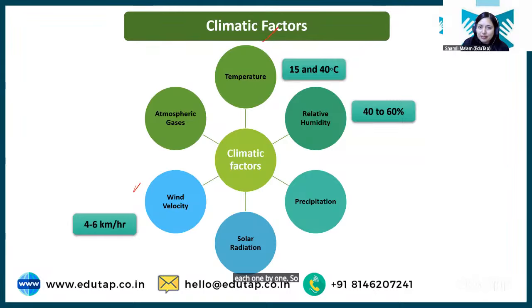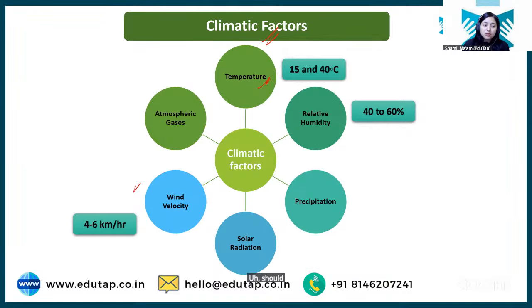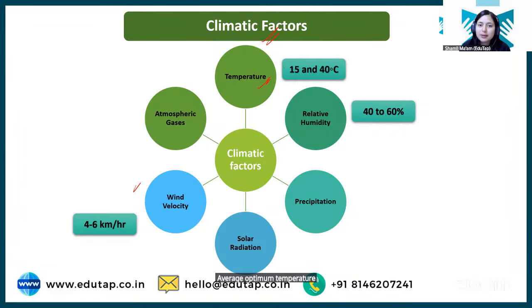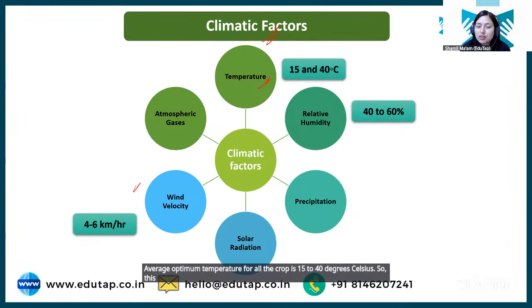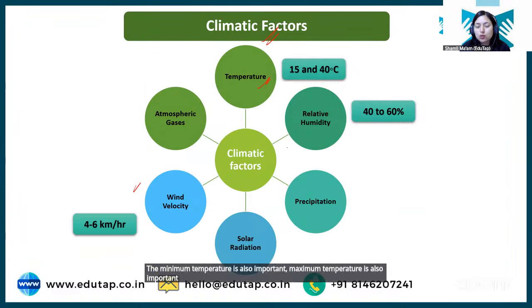So first we have climatic factors. Students, it's very important that whatever crop you are growing should get optimum temperature, right? If you want to grow any particular crop in a climate, that crop should be adapted to grow in that particular temperature. Usually the average optimum temperature for all crops is 15 to 40 degrees Celsius. This is a temperature which on an average basis any crop can tolerate. The minimum and maximum temperatures are also important. If the temperature goes beyond the minimum or maximum, the crops will not survive, right?